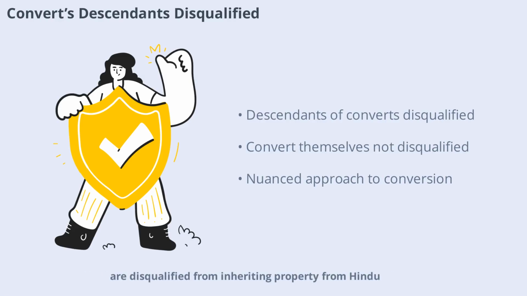Section 26 states that children born to a Hindu after conversion to another religion and their descendants are disqualified from inheriting property from Hindu relatives unless they are Hindus when succession opens. However, the convert themselves is not disqualified, ensuring a nuanced approach to religious conversion and inheritance.